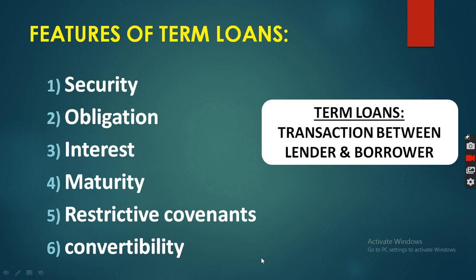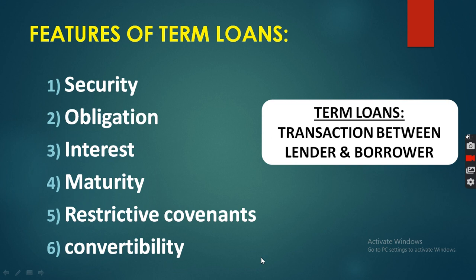What does secured loan mean? For example, if you require a loan of 2 lakh rupees from the bank, you have to provide security to the bank in the form of your gold, your silver, your jewelry. You give the bank gold worth 2 lakh rupees, and in return the bank gives you 2 lakh rupees in cash.